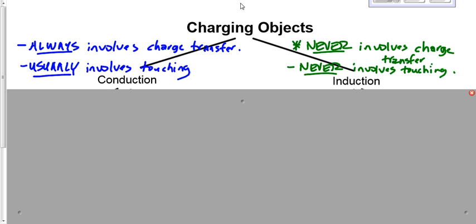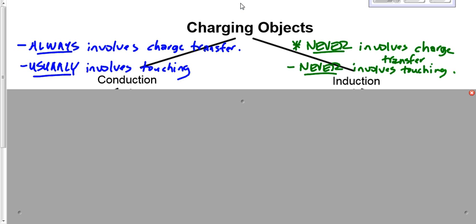If I walk across the carpet in my sock feet and I reach out with my finger and I touch somebody else's finger, you get a shock, right? I transferred charge to my body from the carpet by conduction. My feet were touching the carpet and there was a charge transfer. So that's clearly conduction. When I walk up and I touch you, that's also conduction. Charge being transferred from me to you, and it usually at least involves touching between my finger and your finger. Both of those are charging by conduction. Does that make sense? Versus charging by induction, which never involves that charge transfer and never involves touching.